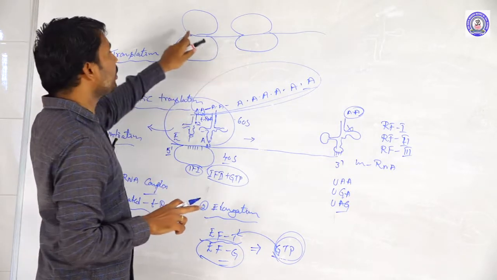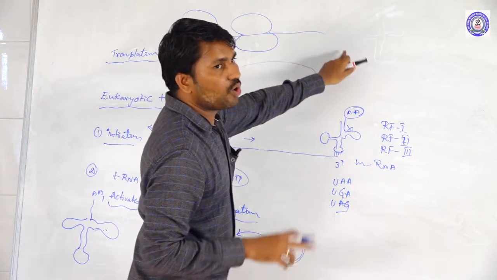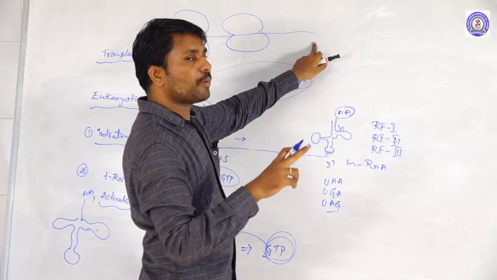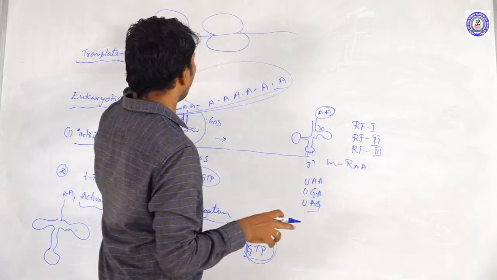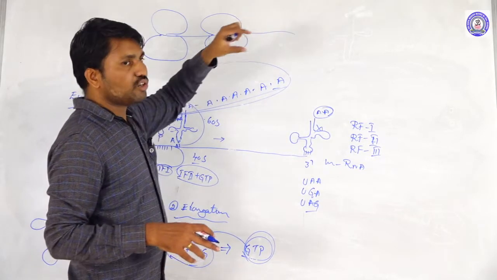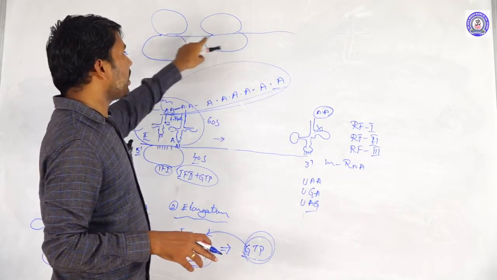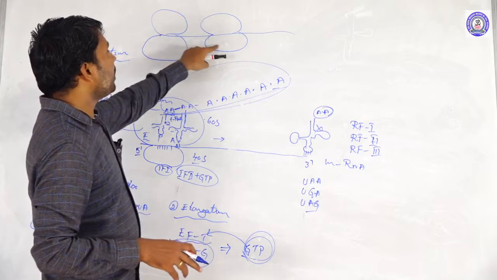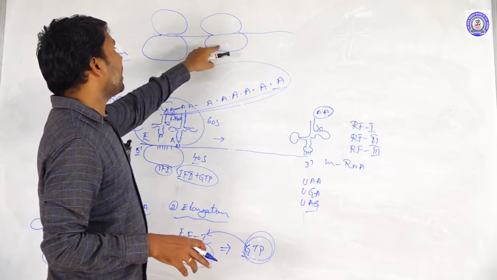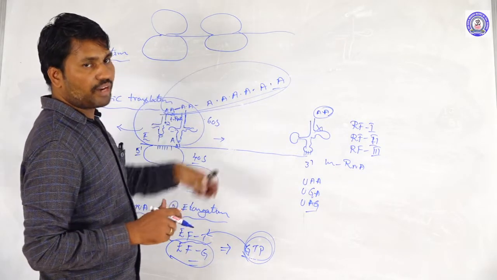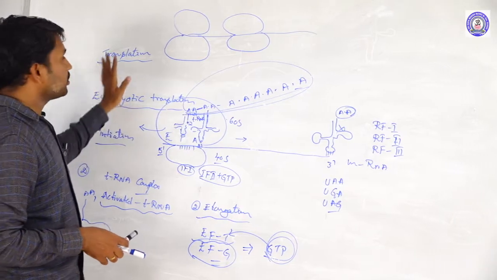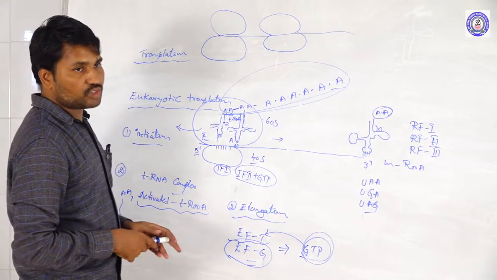But in the prokaryotes, once it completes, only one polypeptide is formed at a time. Later, again the ribosomal complex is formed and the process continues. But in the eukaryotes, polypeptides are produced simultaneously. Multiple copies of the polypeptides are released with the help of these ribosomal complexes. This is the basic difference between the prokaryotes and the eukaryotes. So that is the eukaryotic translation process.